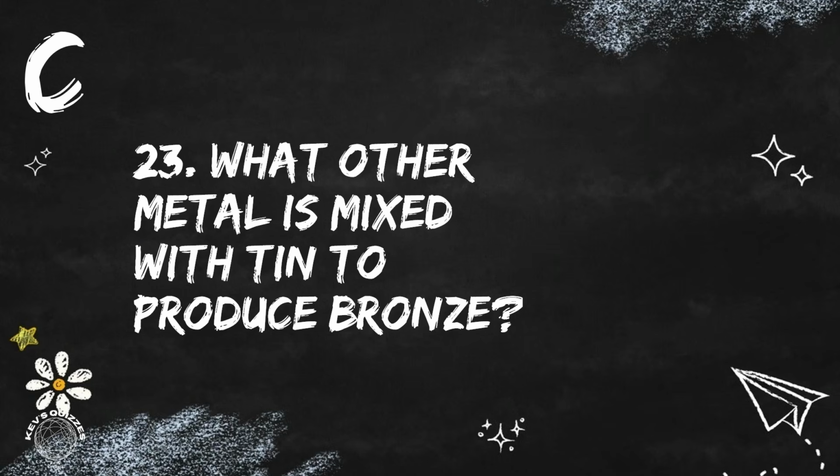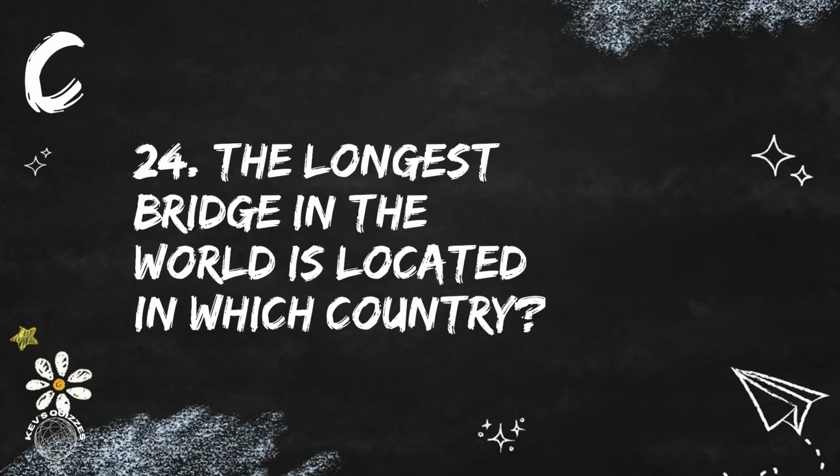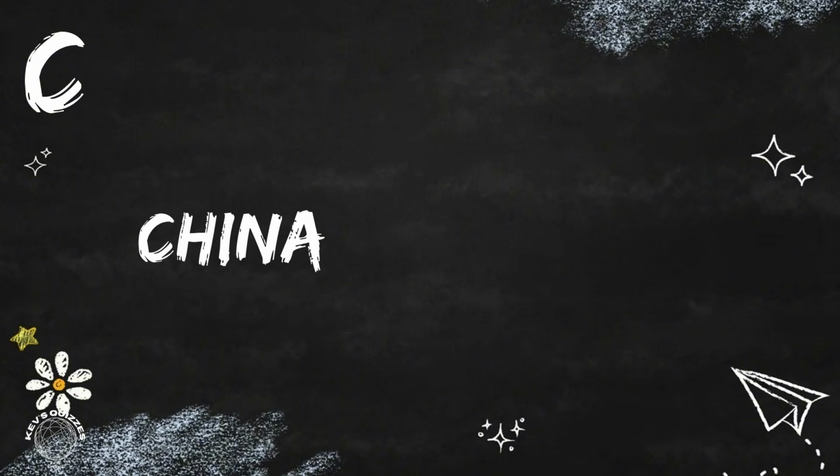Question 23. What other metal is mixed with tin to produce bronze? Bronze is made by mixing tin with copper. And question 24. The longest bridge in the world is located in which country? You would find it in China. It is the Danyang-Kunshan Grand Bridge.